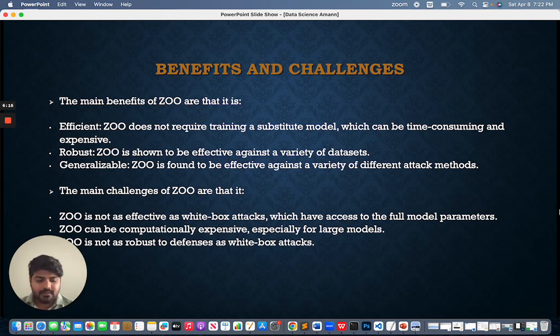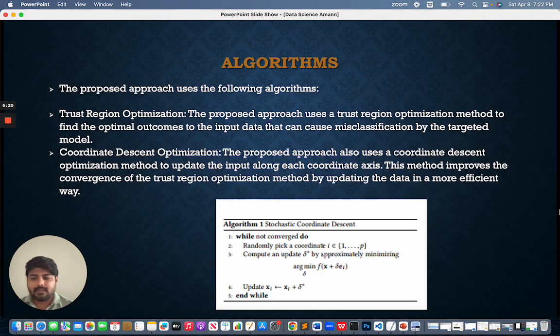Now we'll see algorithms. There are 4 algorithms used in this research paper. We're going to talk about the 4 algorithms used. Let's talk about the first one, trust region optimization.